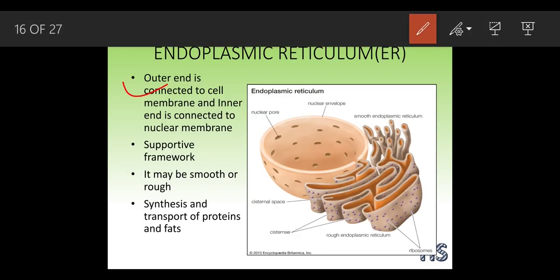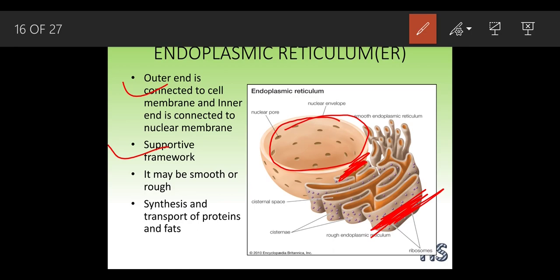We can see in this diagram also, this is a perfect nuclear membrane, this is the inner end, and this is the outer end. This outer end is connected to the cell membrane and the inner end is connected to the nuclear membrane. It provides the supportive framework of the cell. What do you mean by supportive framework? Supportive framework means giving a shape. It helps to give a shape to the endoplasmic reticulum.